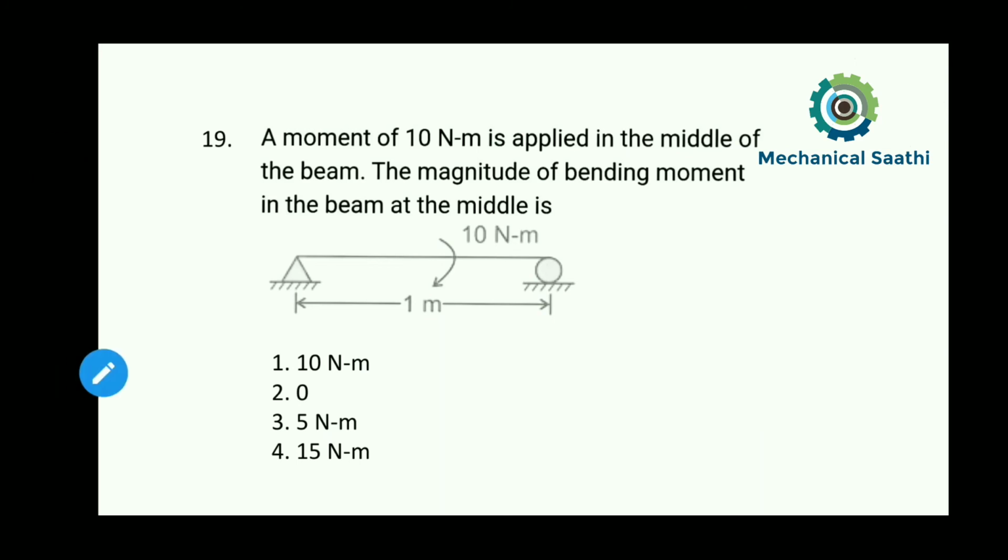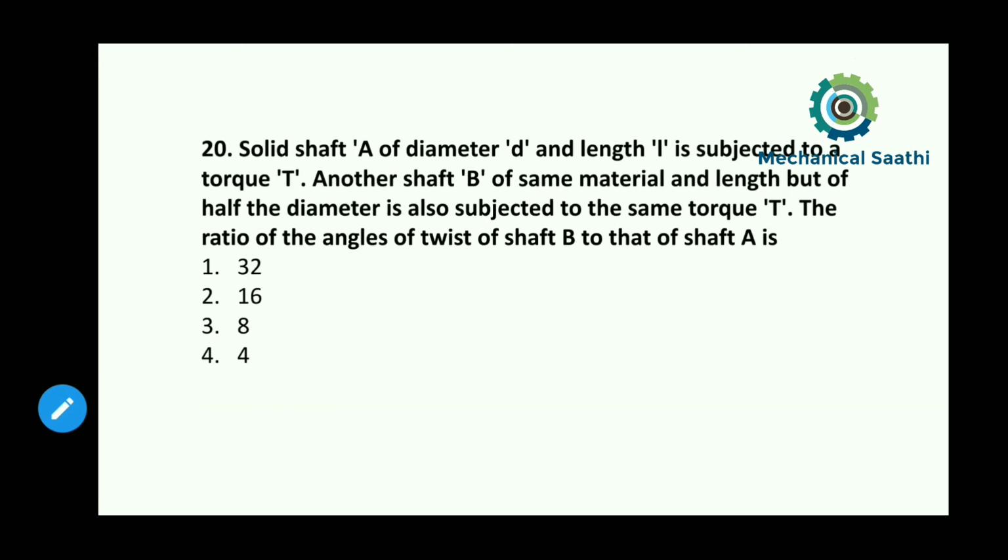So for this question also, your answer will be option 3, that is 5 Newton meter. So moving towards the next question for today.